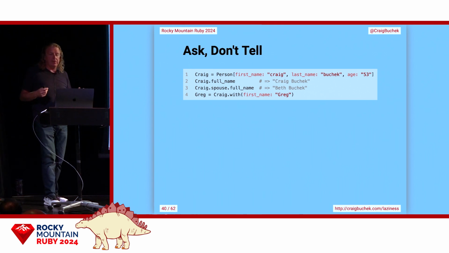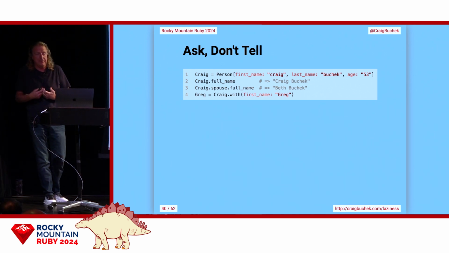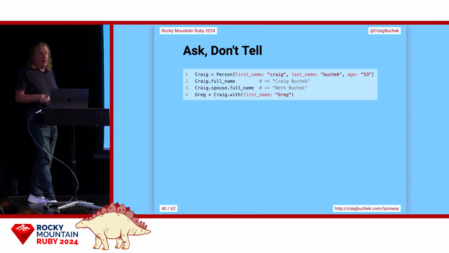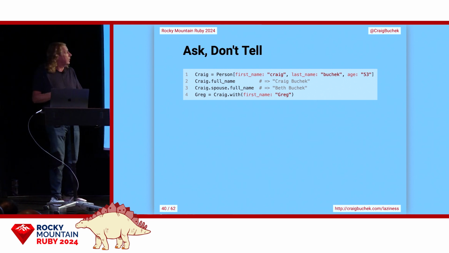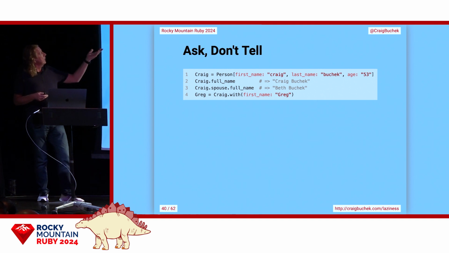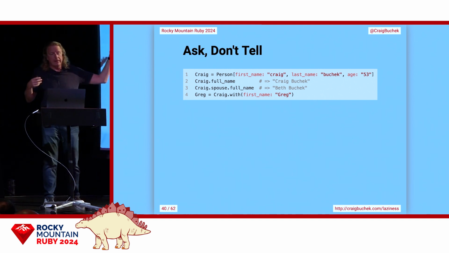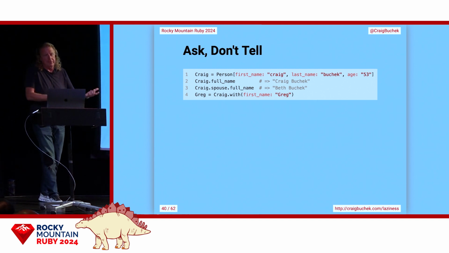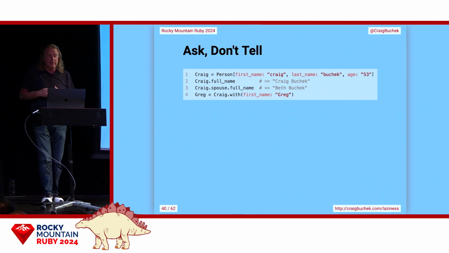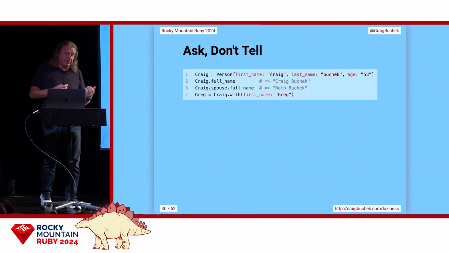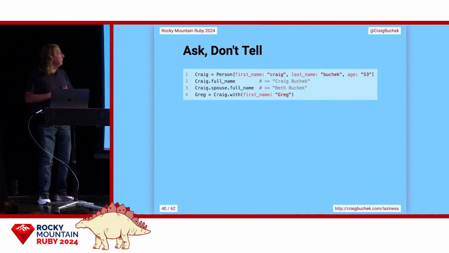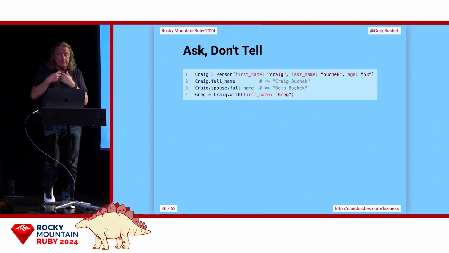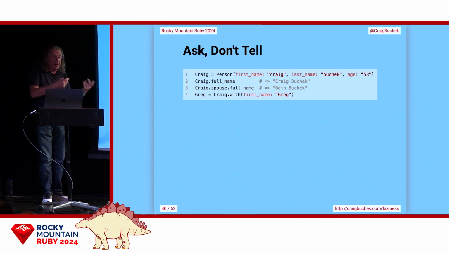But you can't tell an immutable object to do anything. You can't tell it to change itself. You don't want to tell it to interact with the outside world. But you can ask it to give you a new object, and you can persist that new object if you want. Here, I didn't have a first name. I gave it a first name and a last name, and I have a method called full name that just takes those inputs and creates a separate output that's always the same. And I might have a spouse and be able to get the full name from that. And if I want to change my name, I create a new object, and maybe I persist that object. I don't actually mutate the Craig constant itself.